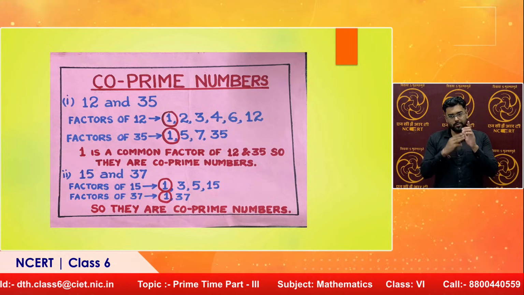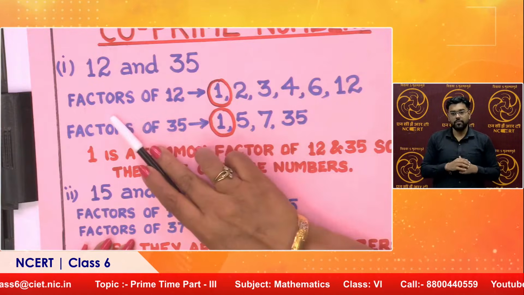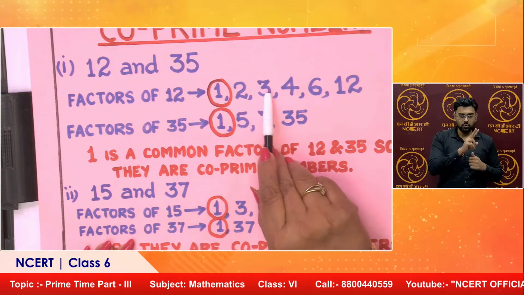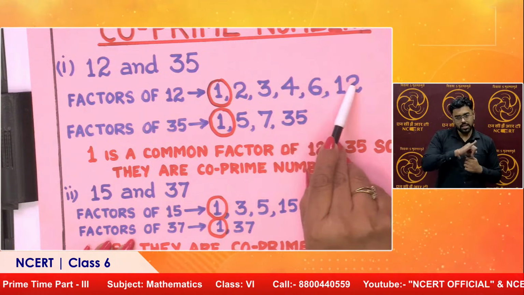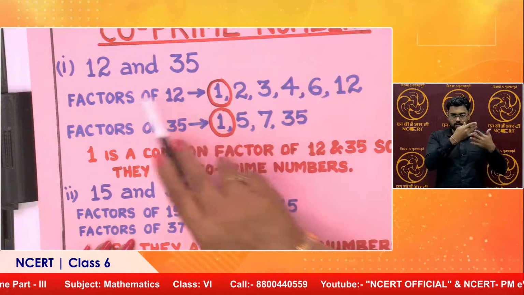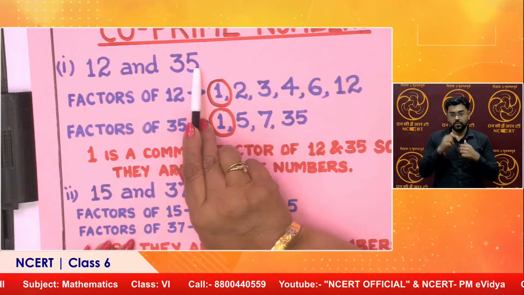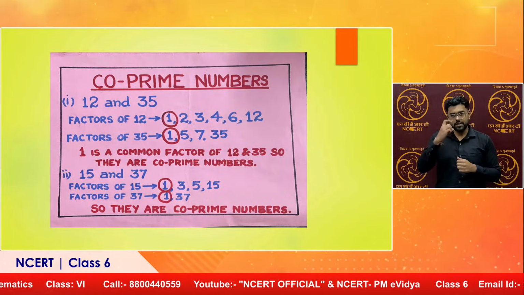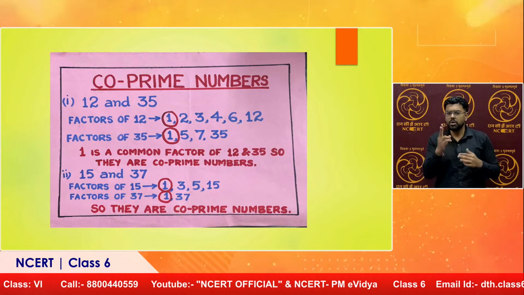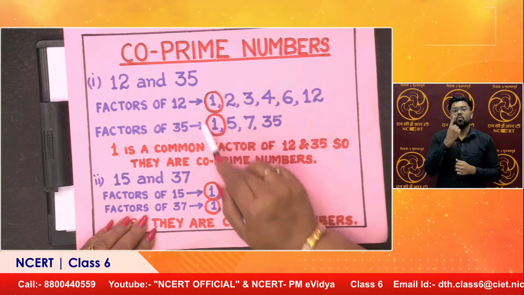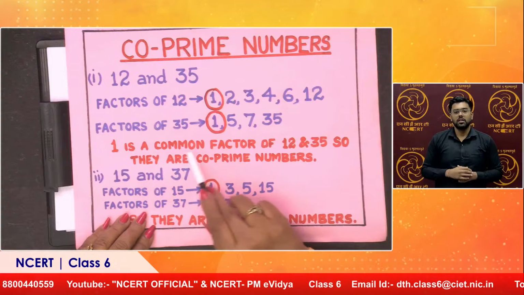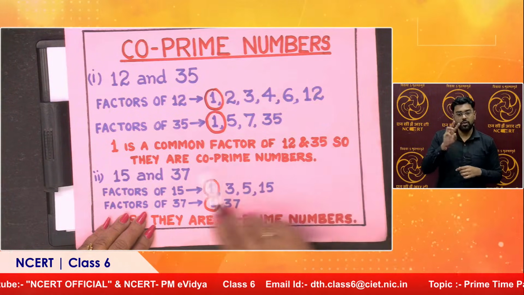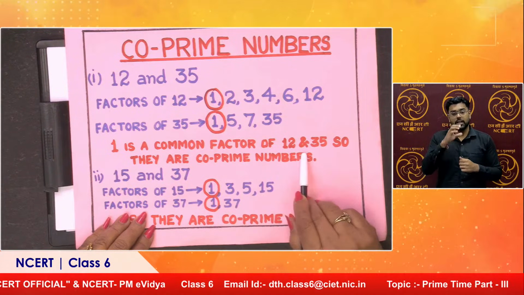12 and 35, children. Factors of 12: 1, 2, 3, 4, 6 and 12. These are factors, Harpreet, of 12. Let us list out factors of 35. They are 1, 5, 7 and 35. What is common? Can you find? Yes, it's only 1. 1 is common, right? So, 1 is the only common factor of 12 and 35. So, they are co-prime numbers. I hope it is clear?